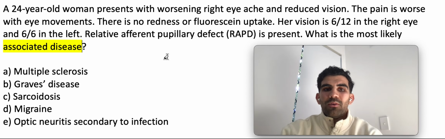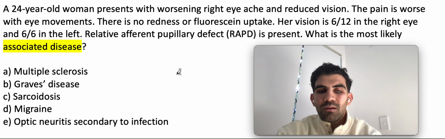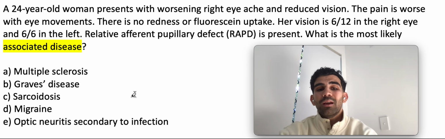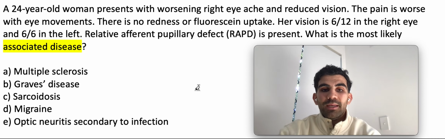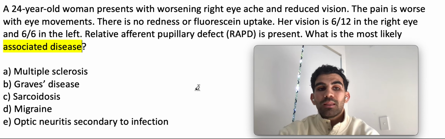C, sarcoidosis. This is incorrect. There's no systemic signs or symptoms of sarcoidosis. With sarcoidosis, you also get uveitis and reddening of the eye, which you don't see here. B, Graves' disease. This is incorrect. Graves' disease does affect the eye. Remember, you can get proptosis, which is when the eye bulges out. This is usually bilateral, not unilateral. Okay, and you don't get a relative pupillary defect. And maybe you'll get other signs of hyperthyroidism, like tachycardia, weight loss, heat intolerance, things like that.